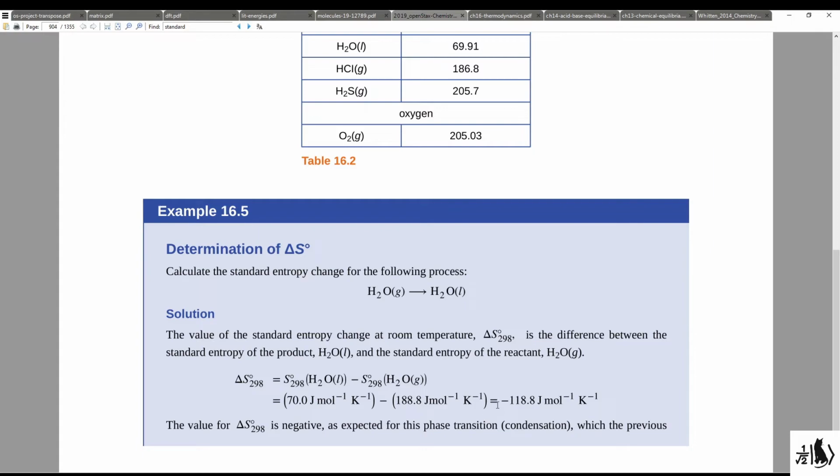When you subtract these two numbers, you get a negative value for your entropy change. We should all recognize the fact that the entropy change for gaseous water going to liquid water should indeed be negative, because you're going from a more disordered system to a more ordered system as you go from the gas phase to the liquid phase.